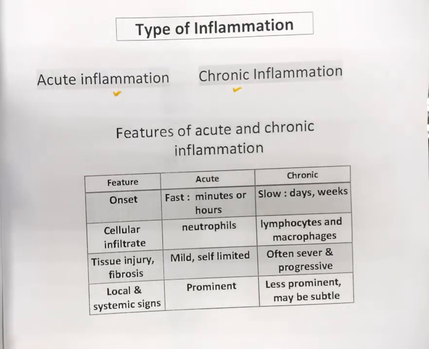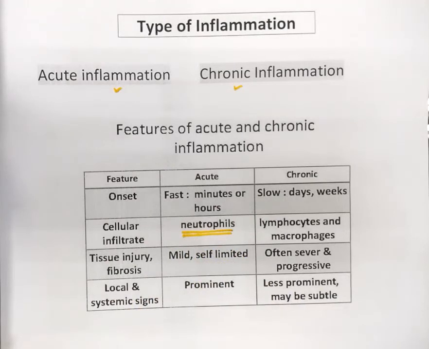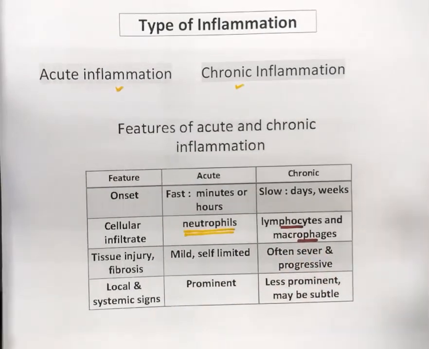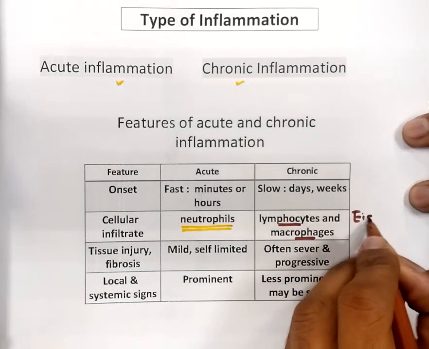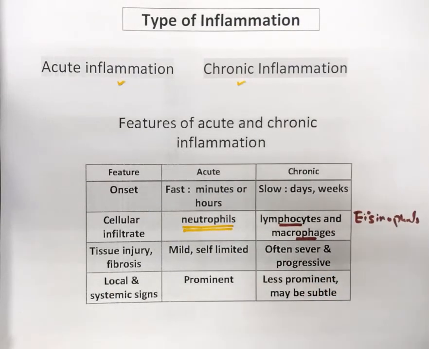If we talk about the cells involved in acute inflammation, the white blood cells that are involved are the neutrophils, while in case of chronic inflammation, the white blood cells that are involved are lymphocytes and macrophages, and in some cases eosinophils. Eosinophils may also get involved if the injurious agent is a parasite. So we can say that in case of chronic parasitic infection, eosinophils can also play their important role.